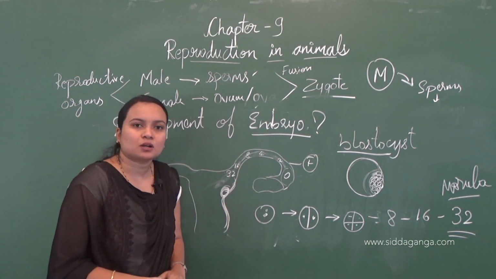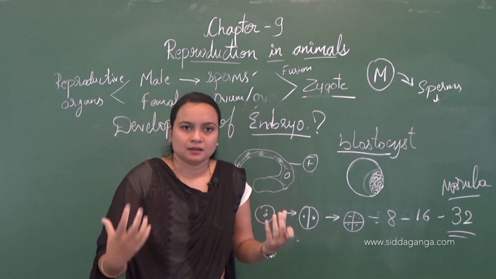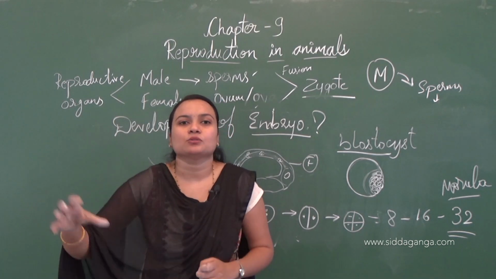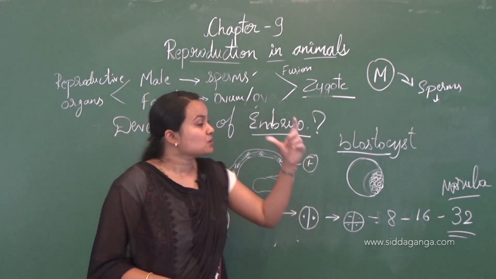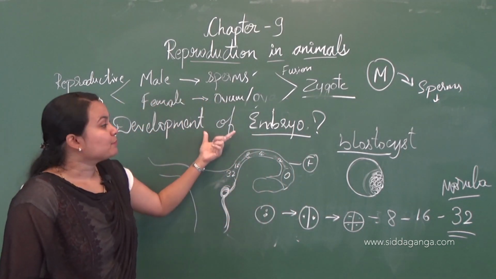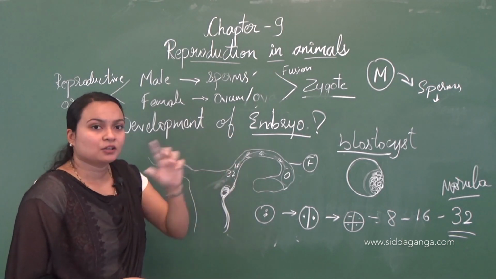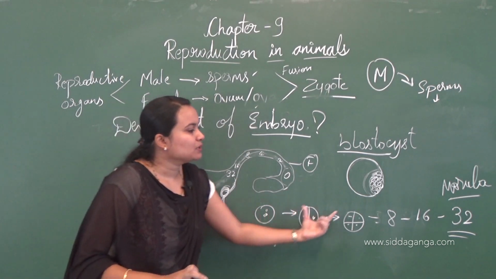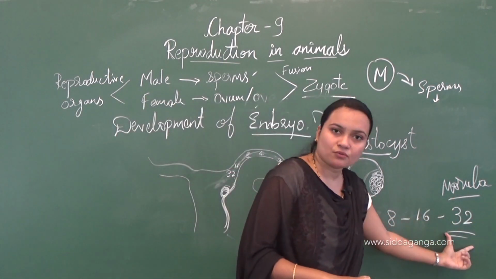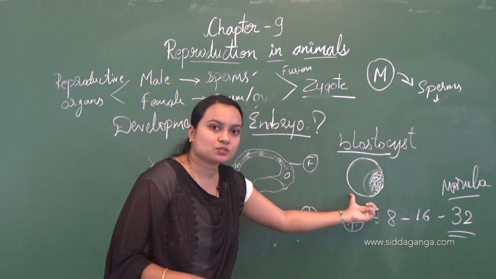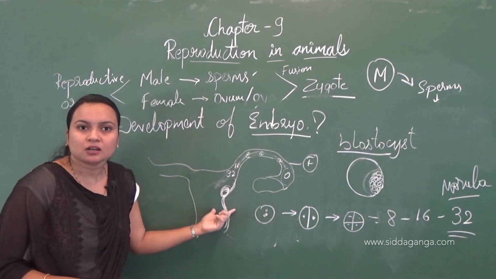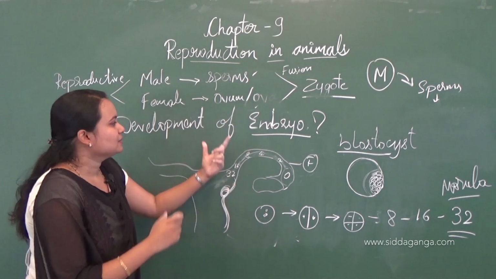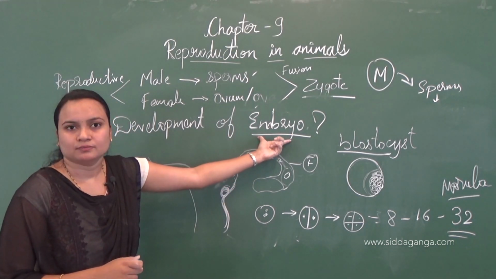So in the fetus, what happens? Legs, hands, head, eyes, nose, they will start to develop. So this is about the embryo development. Here you must remember that the zygote, which is a single cell, will divide into a number of cells, and the blastocyst will implant to the uterus wall, and when it implants, there will be development of embryo.